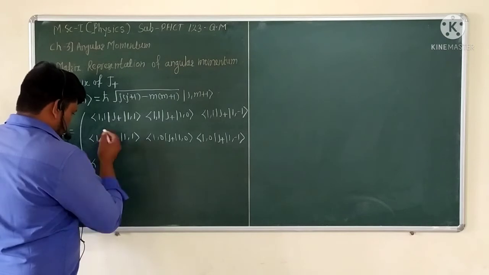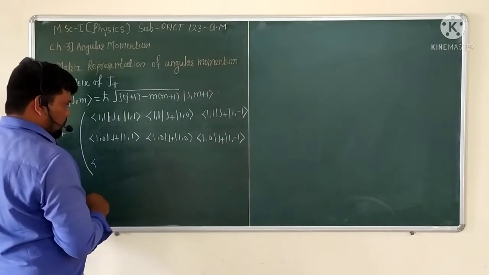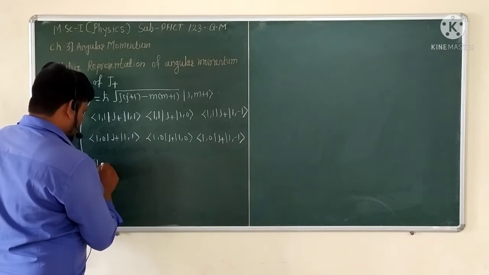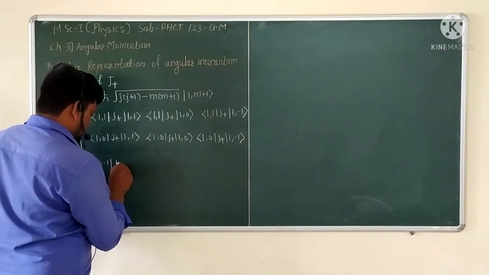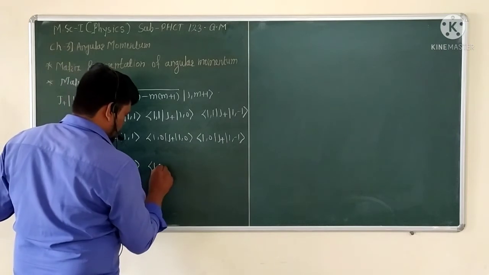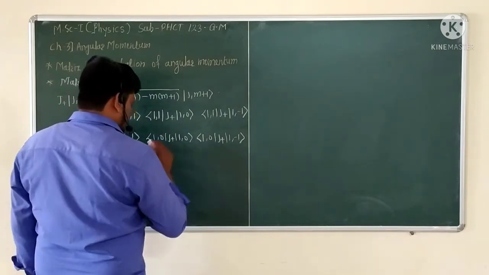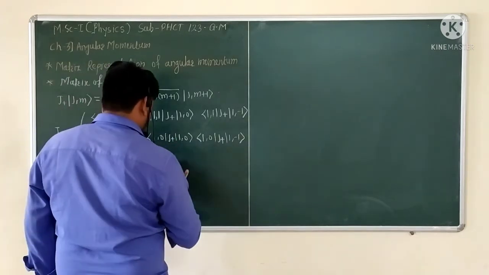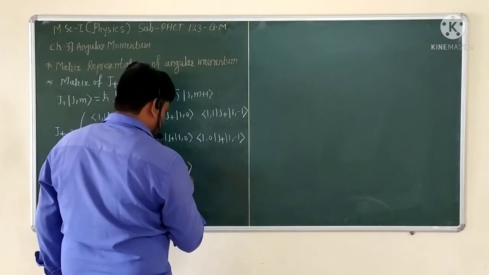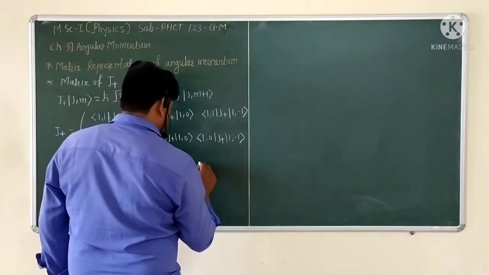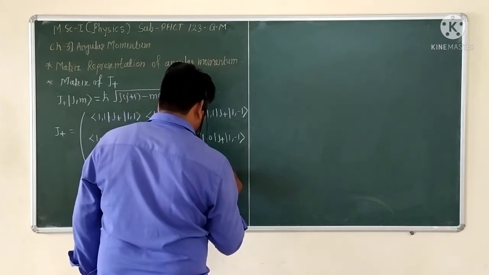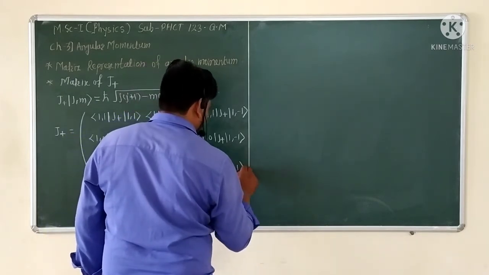Again, in the third row, we consider the bra vector of 1 minus 1 with J plus operating on the ket of 1 1, then on 1 comma 0, and next, J plus operating on 1 comma minus 1.